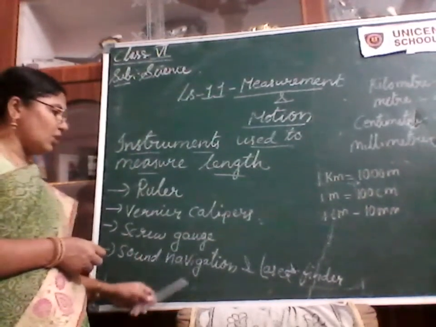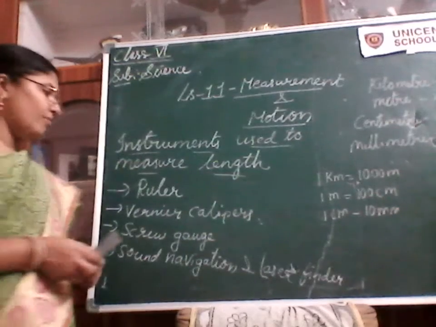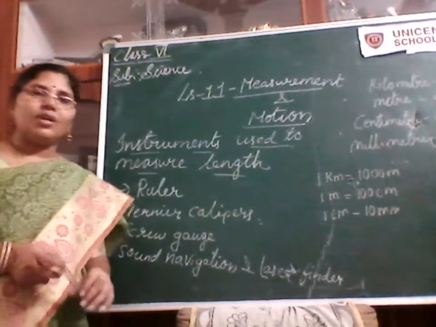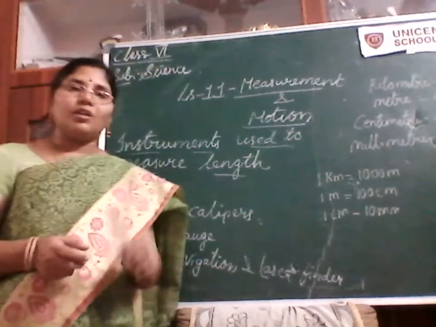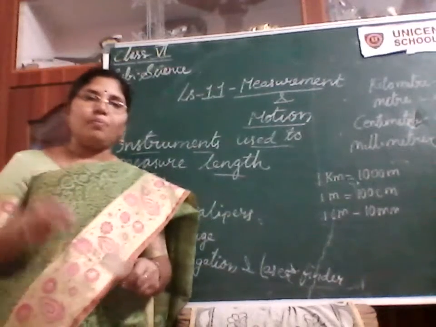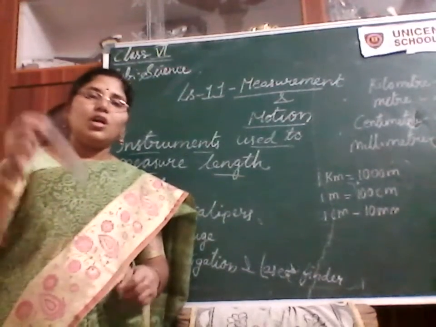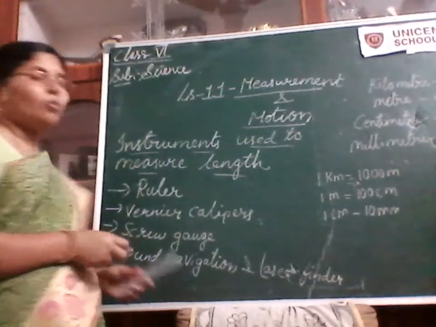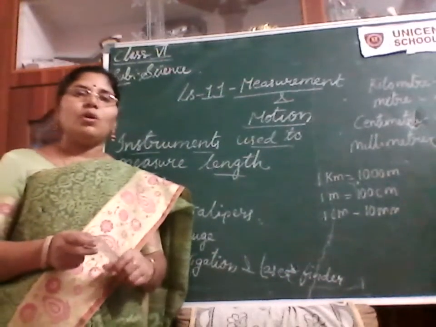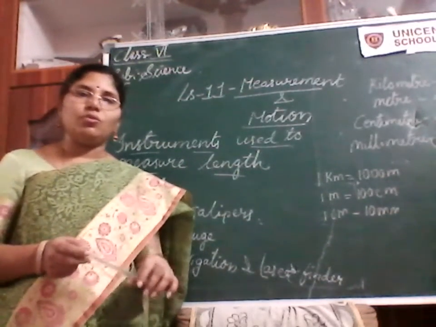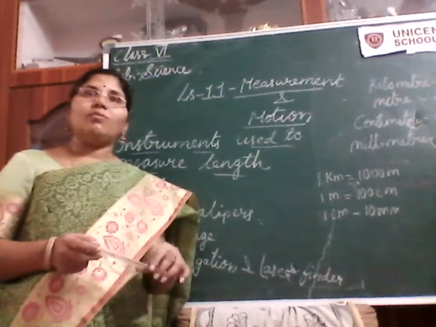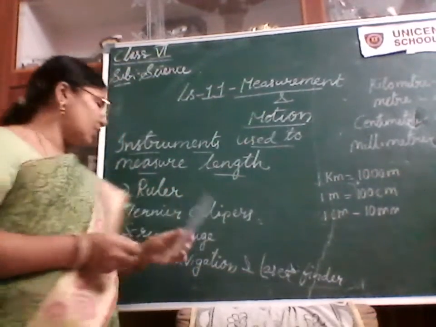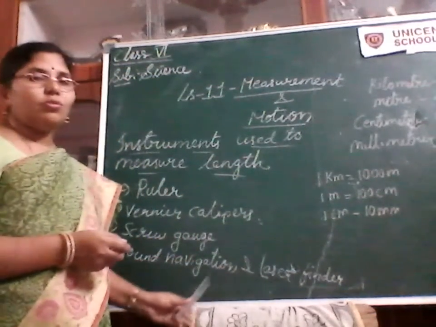And what are sound navigation and laser finders? These are the two mechanisms where they pass sound vibrations in order to know the depth of the seas and oceans. These laser rays and sound navigation are the two mechanisms which are used to find such lengths, like the depth of the seas and oceans.